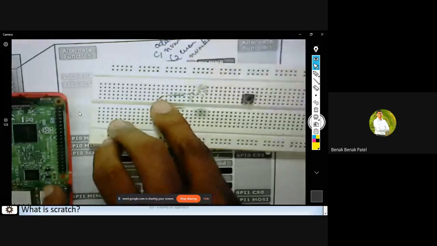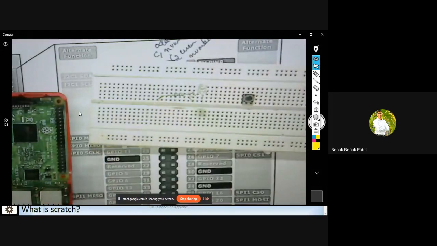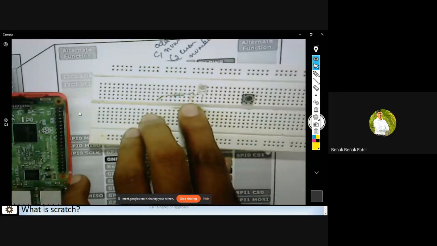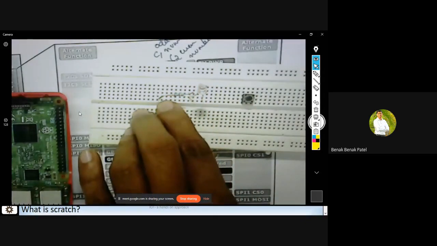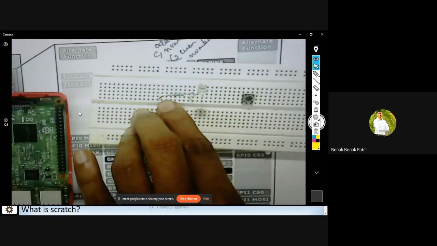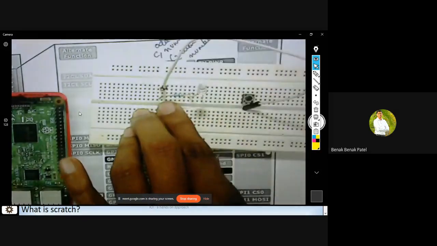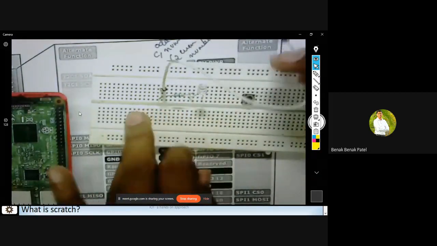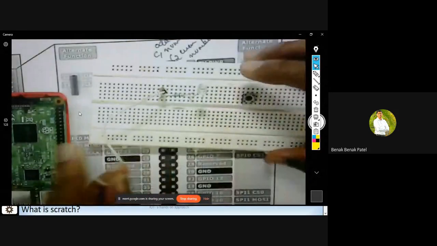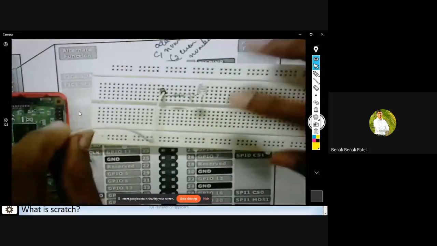Because this is the positive leg, to the other end of this resistor I'll connect 5 volts. I'll make use of these connecting wires on this breadboard. I hope by now you all know how breadboard connections are made internally.